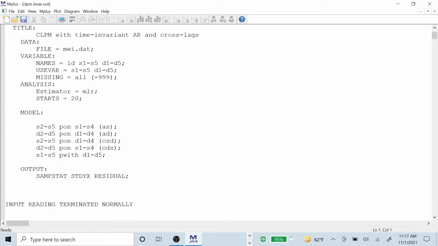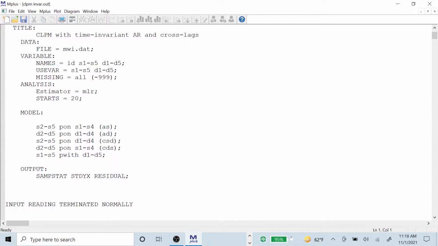On the use variable list, you have both the S variables, self-esteem, and the D variables, the depression variables. For safety's sake, we allow 20 different starting points, although that should not be needed for such a simple model. Then you specify the model such that you separate the autoregressions for the S variable and for the D variable, and the cross-lags for each of the two variables, holding them equal across time.